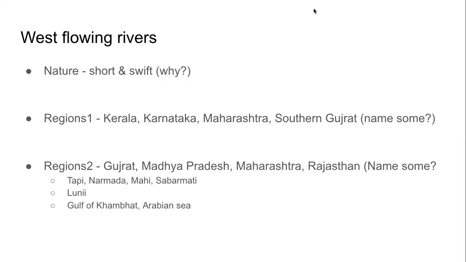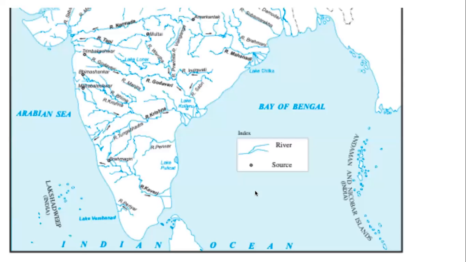Gulf is a place which is almost covered by land from all the four sides. A water body that is covered by land by almost four sides. I will show it to you in the map. Look at the map.